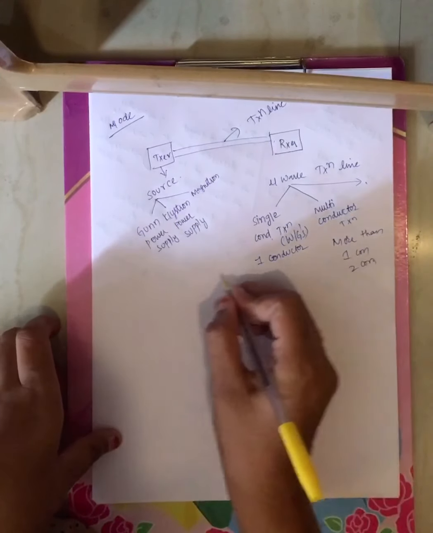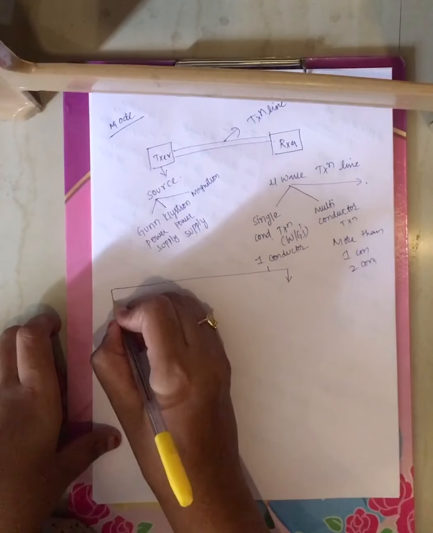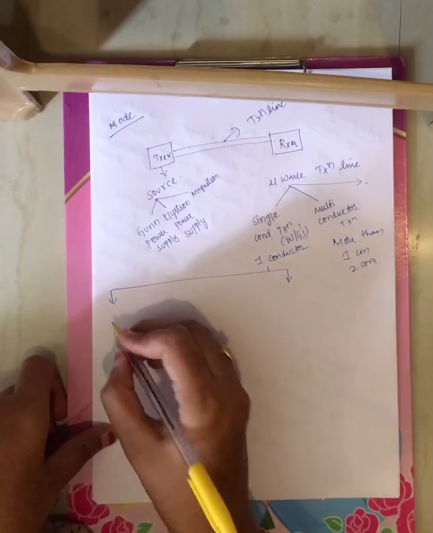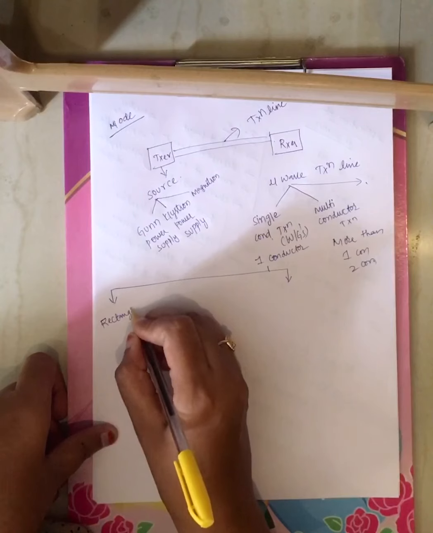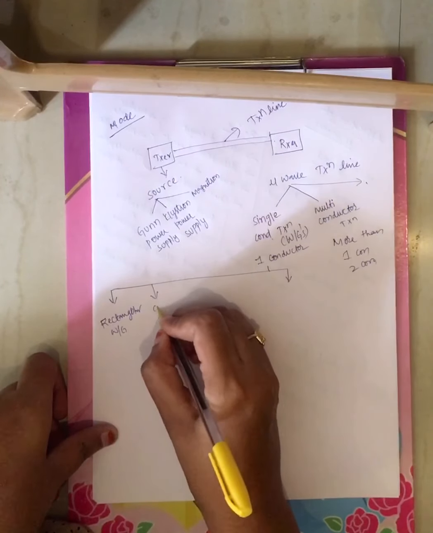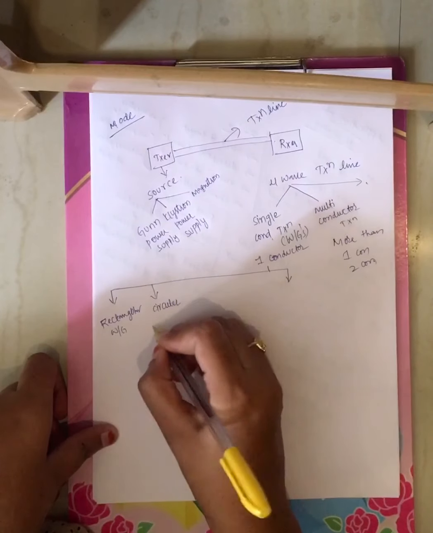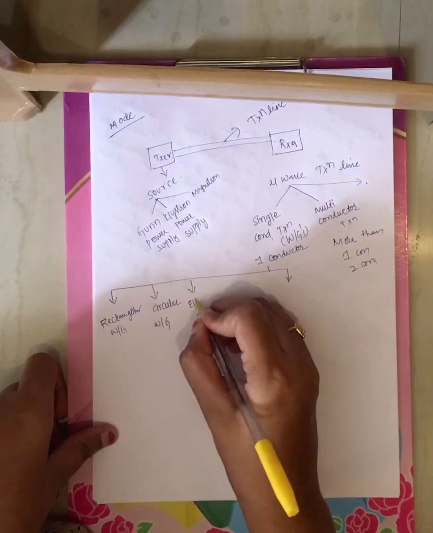Now let us see the different types of single conductor transmission lines. As I have said, single conductor transmission lines are also called waveguides. One type of single conductor transmission line is the rectangular waveguide, and another one is the circular waveguide. All of these contain only one conductor. Another one is the elliptical waveguide.